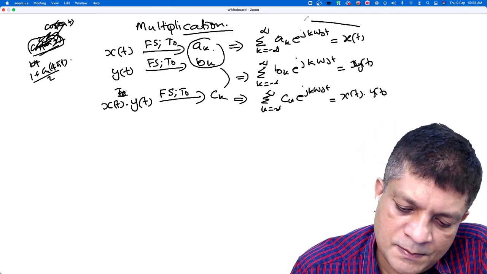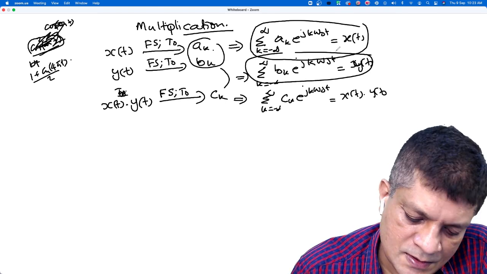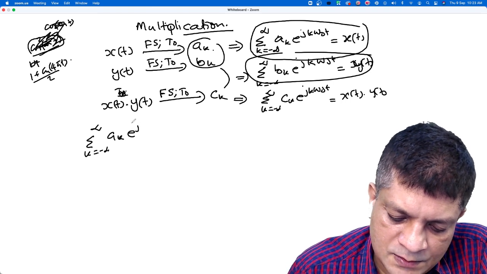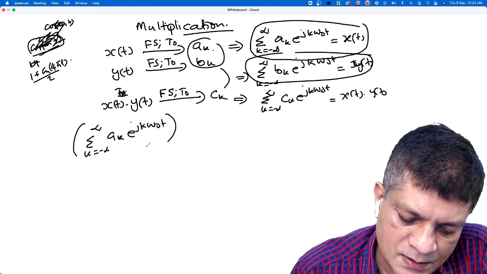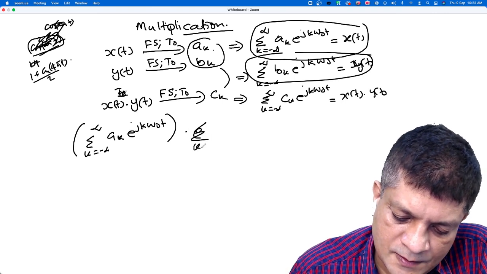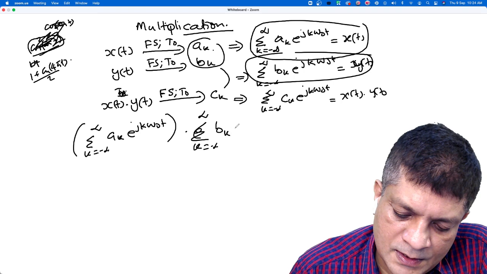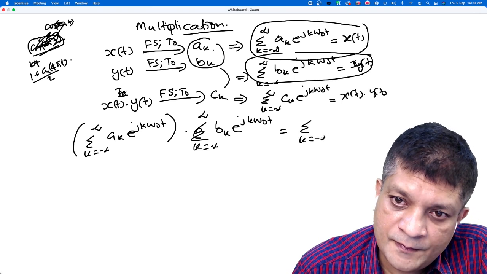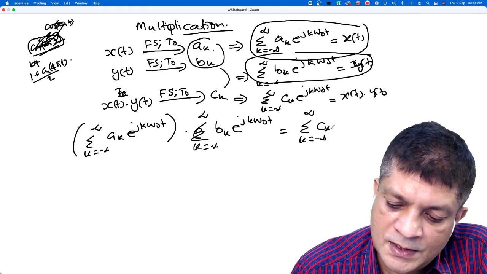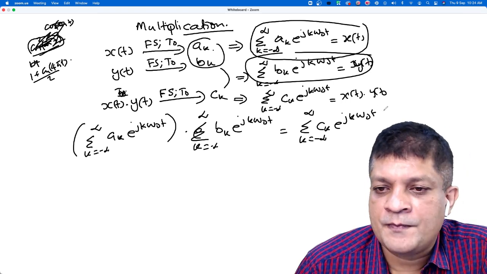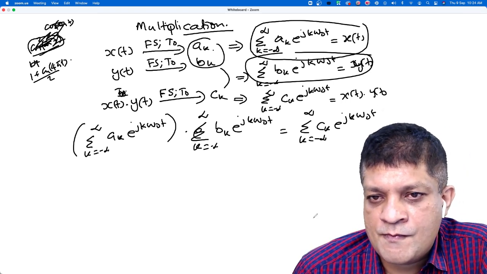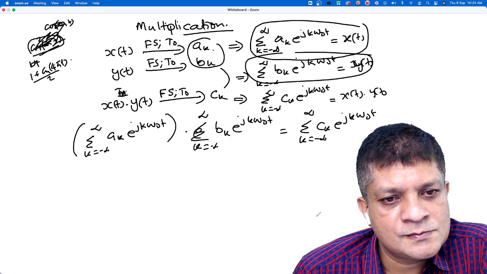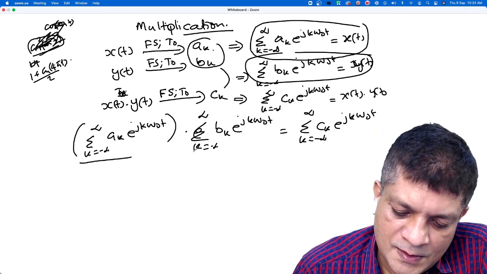Okay. Now let us multiply these two, xt and yt. So this is summation k from minus infinity to infinity ak e to the power j k omega naught t into summation over k bk e to the power j k omega naught t, that is the same as summation ck into e to the power j k omega naught t, is it? Okay. Now tell me, what is the relation?